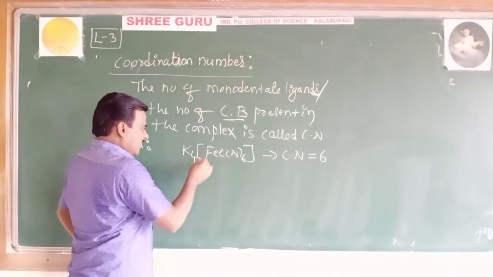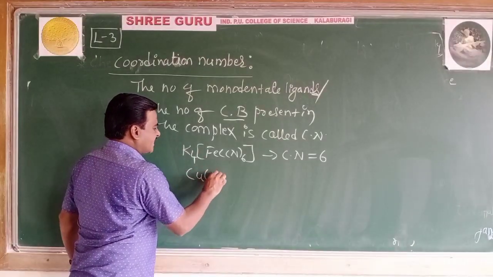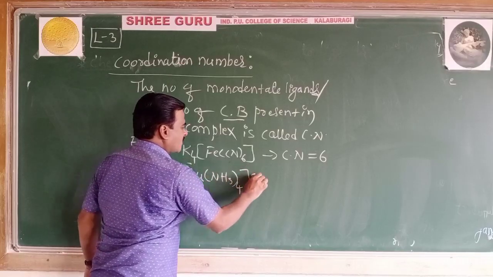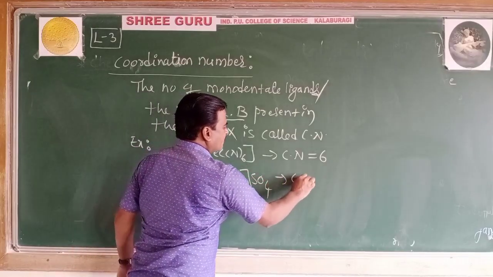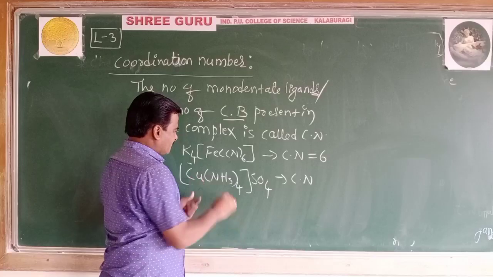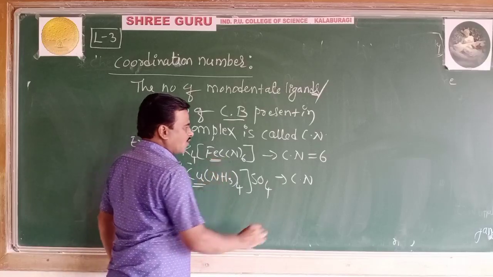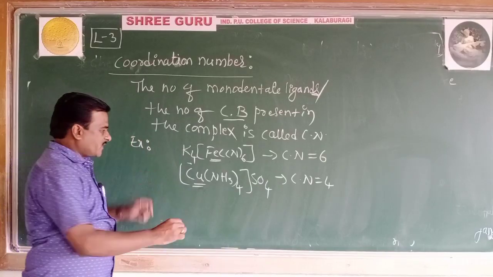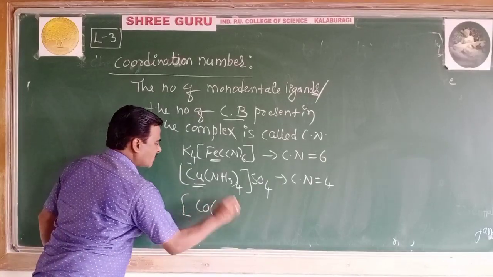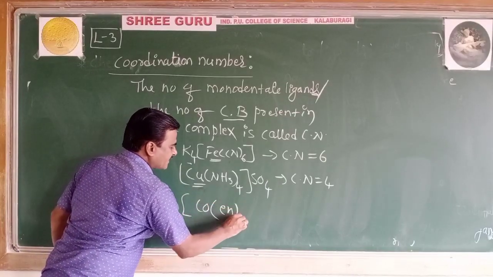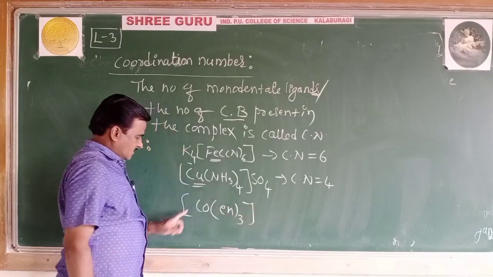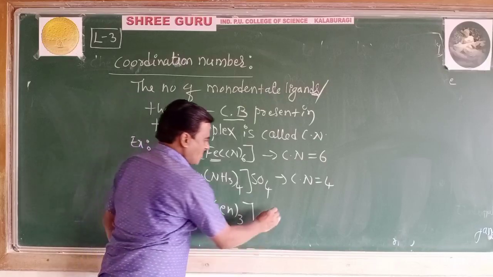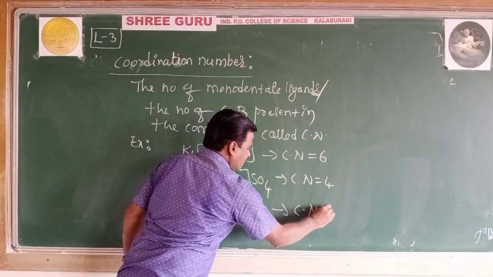If I take another, [Cu(NH3)4]SO4, the coordination number of the metal atom, copper, here is 4. If I take [Co(en)3], a complex entity, what is the coordination number of this?